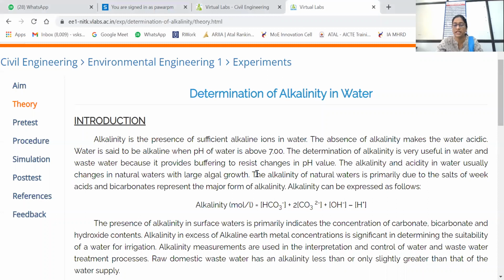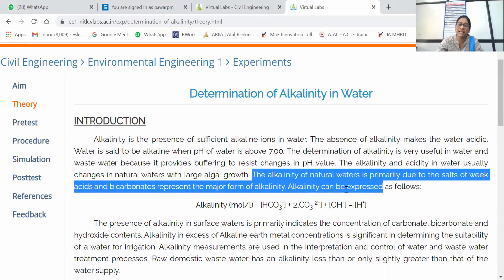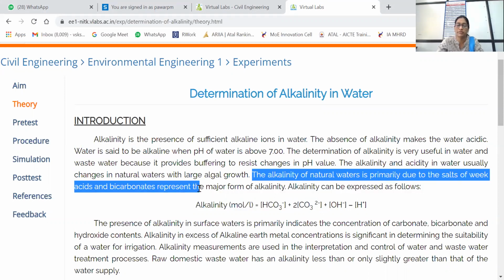What is the reason behind the alkalinity? The alkalinity of natural water is primarily due to the salts of weak acids, and bicarbonates are the major form of alkalinity. It can be expressed as alkalinity in moles per liter equal to HCO3 minus plus twice CO3 2 minus plus OH minus minus H plus.